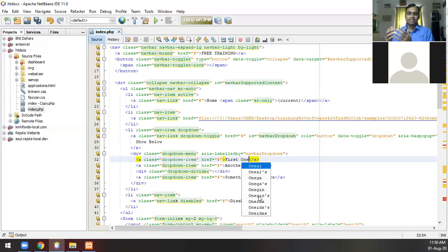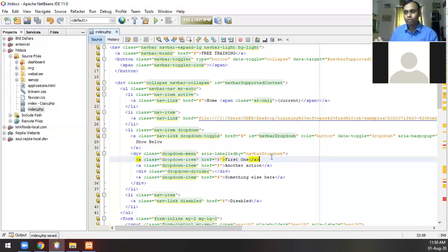The IDE, NetBeans, goes to the extent of even suggesting spellings or words, so that the programmer will not be embarrassed when his or her software is being presented and there are a lot of spelling mistakes. So that way it gives you a lot of suggestions. Of course, this is one of the least helps that a programmer would want, but even then, I'm just telling you what is possible. So I have saved show below and first one.